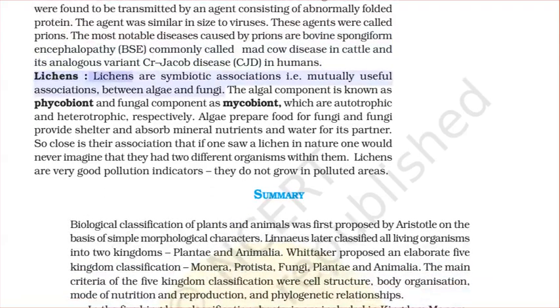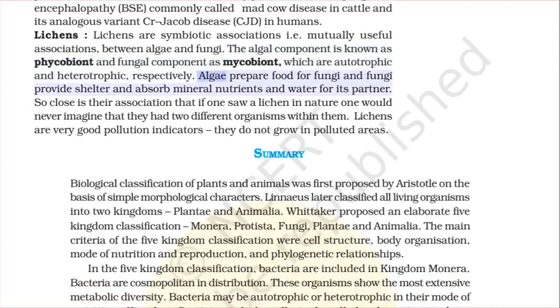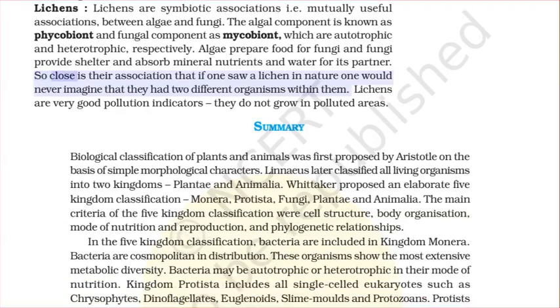Lichens. Lichens are symbiotic associations, that is, mutually useful associations between algae and fungi. The algal component is known as phycobiont and the fungal component as mycobiont, which are autotrophic and heterotrophic, respectively. Algae prepare food for fungi, and fungi provide shelter and absorb mineral nutrients and water for its partner. So close is their association that if one saw a lichen in nature, one would never imagine that they had two different organisms within them.